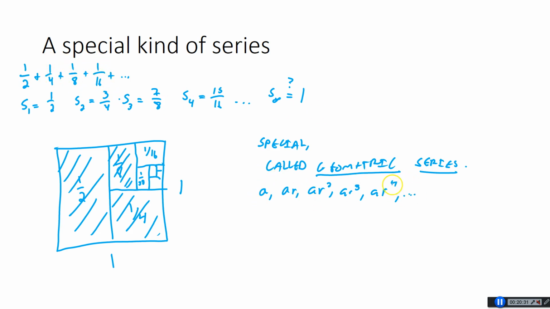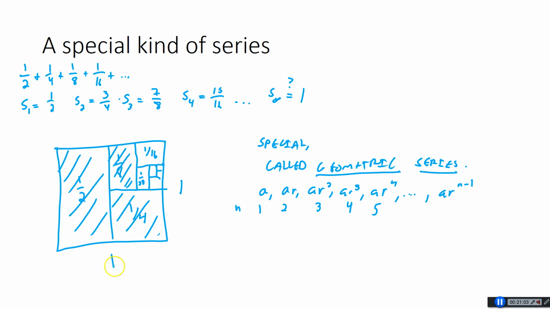You could also be multiplying by bigger numbers. You could multiply by 2 every time. It could be 1, 2, 4, 8, 16. But if you added those together, there's no way it would converge. So then the nth term here: if this is 1 and 2 and 3 and 4 and 5, the nth term is AR, not to the n, because the power for each one is one smaller than the nth term that we're on. So it's AR to the n minus 1, which is going to be important to proving how some of these are going to converge.